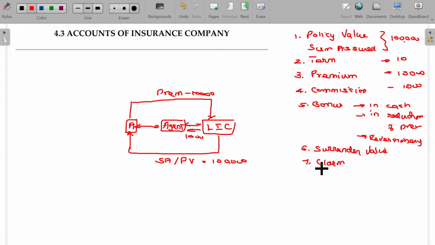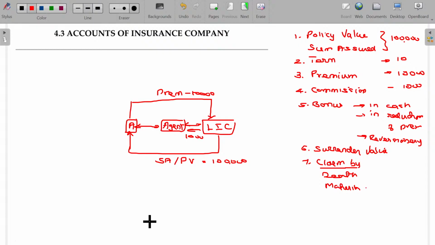Claim may happen in case of LIC by death. Because of the death of the policyholder, the claim may be payable, or because of maturity. By the end of the 10th year, A will get the money. So 3 categories of payments are there: claim by death, claim by maturity, or he wants to cancel his policy and gets the value immediately, which is called surrender value. Hope you will now be able to understand all these things. This is the small background of the LIC company.